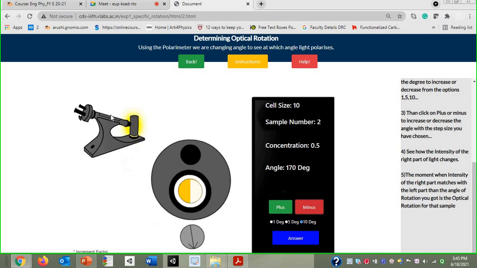Then we pass that light through the optically active solution. What will happen due to the optically active solution? There will be some change in the angle of rotation, and that change we have to note down. Whenever light passes through an optically active substance, we have to calculate what amount of change occurs with respect to the angle of rotation for the solution. You can calculate that with the help of the analyzer provided at this end. How to do that, I am going to tell you, but before that, is there any problem with respect to this?